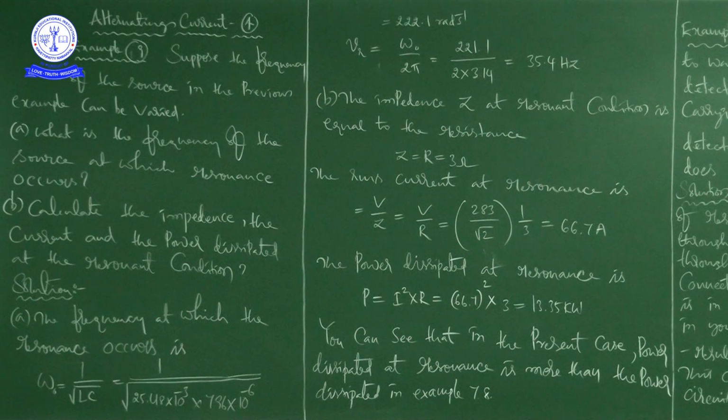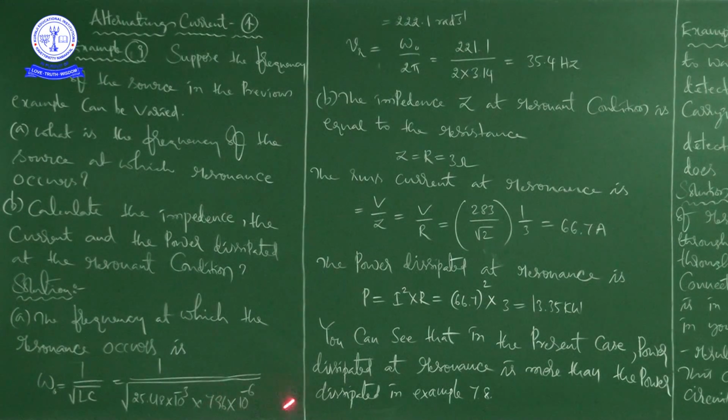The frequency at which the resonance occurs is omega naught equal to 1 by square root of LC. L is 25.48 millihenry, which is the data given in the previous example problem, example 8, and 796 into 10 to the power of minus 6 is the capacitance, because they have given the capacitance as 796 microfarad. Micro means 10 to the power of minus 6.